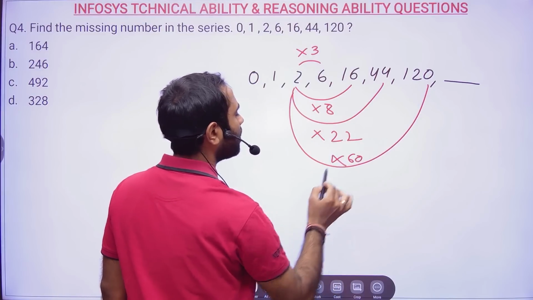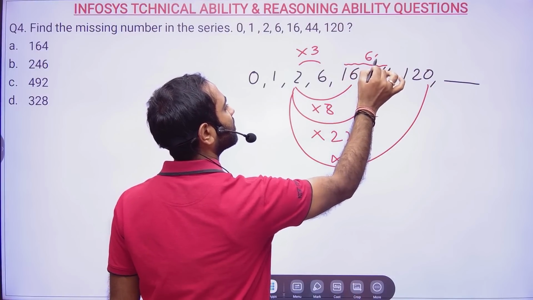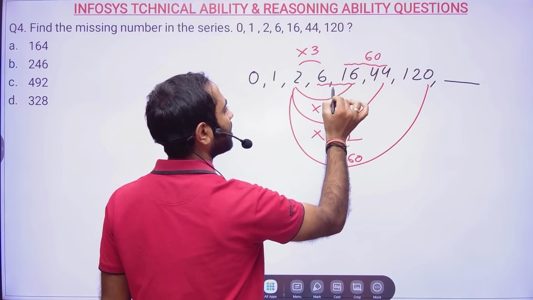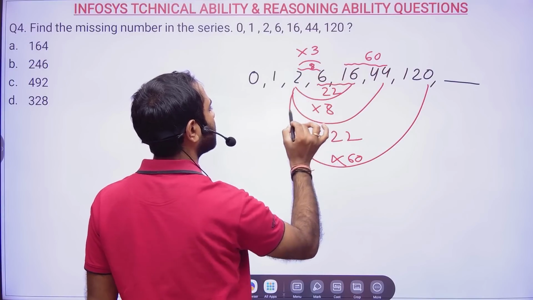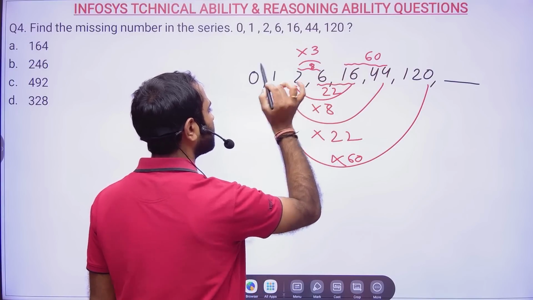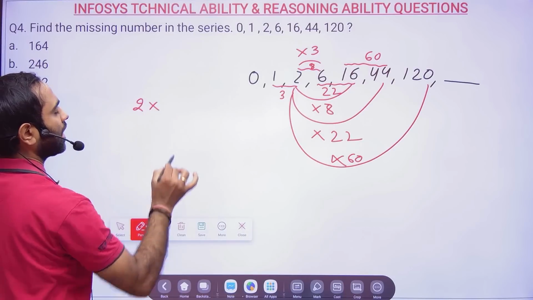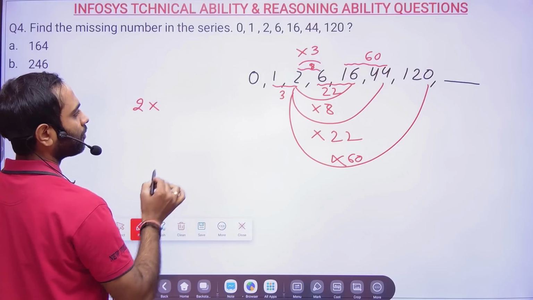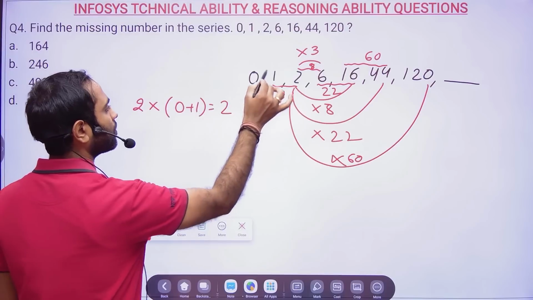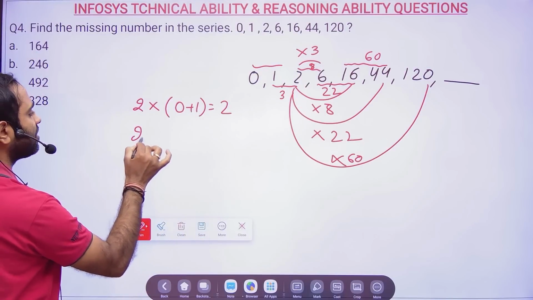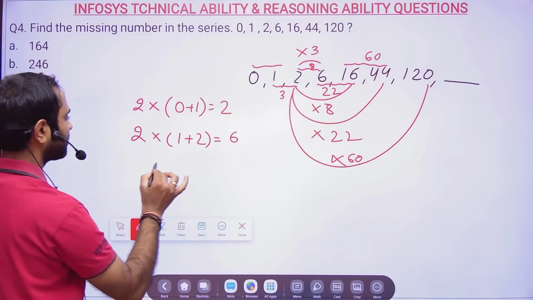Then I am analyzing here. This will give me 60. Then I am analyzing here. This will give me 22. Then I am able to find this out. This will give me 8. Then I am able to find it out. This will give me 3. So basically 2 into 0 plus 1 will give you 2. So I'm using these letters. Then 2 into 1 plus 2 will give me 6.